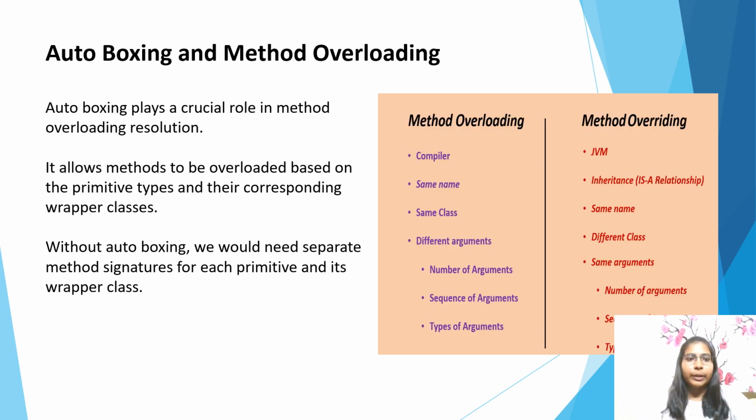Autoboxing and method overloading. Autoboxing plays a crucial role in method overloading resolution. It allows methods to be overloaded based on the primitive types and their corresponding wrapper classes. Without autoboxing, we would need separate method signatures for each primitive and its wrapper class.